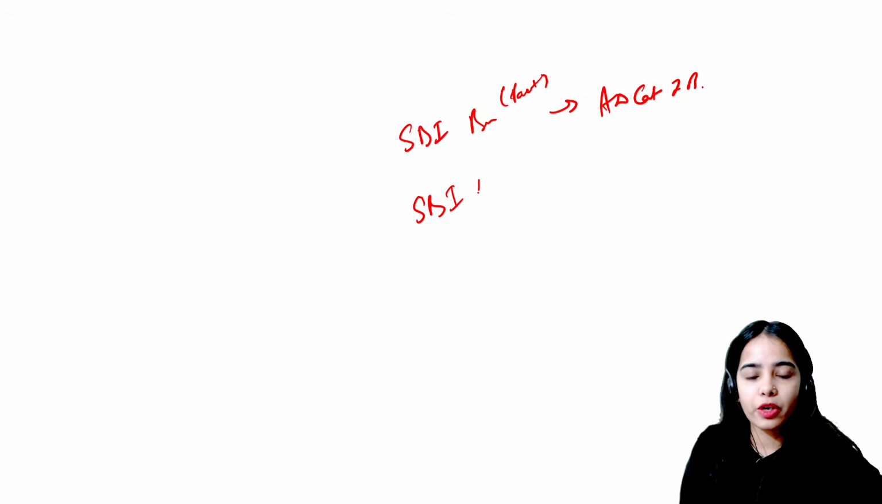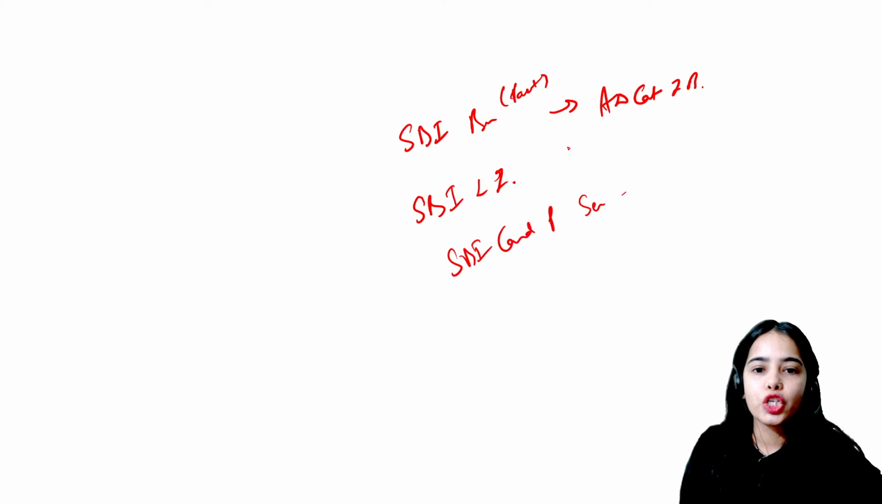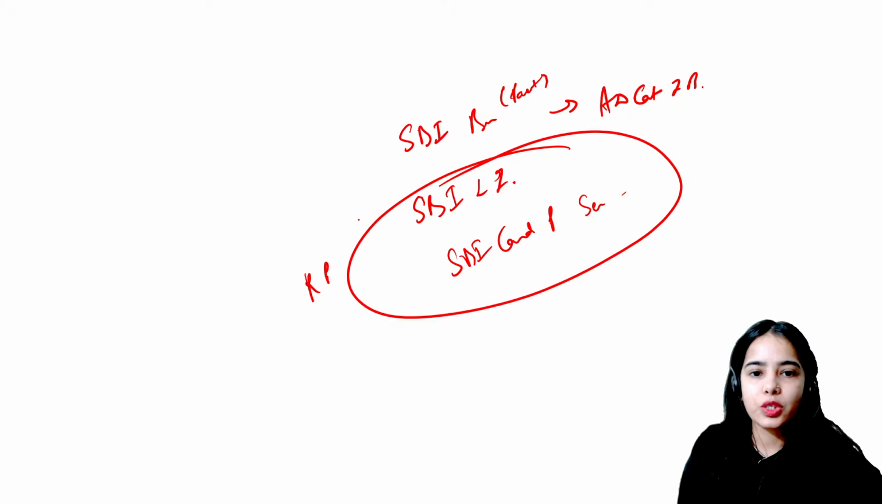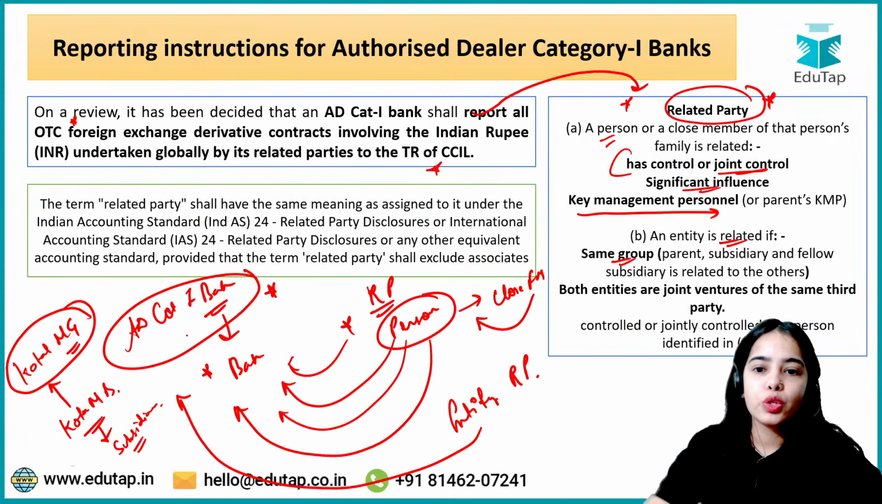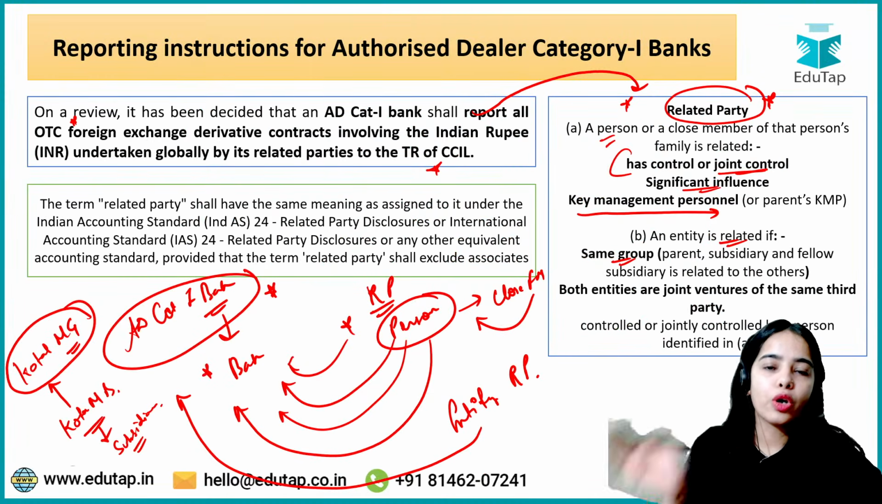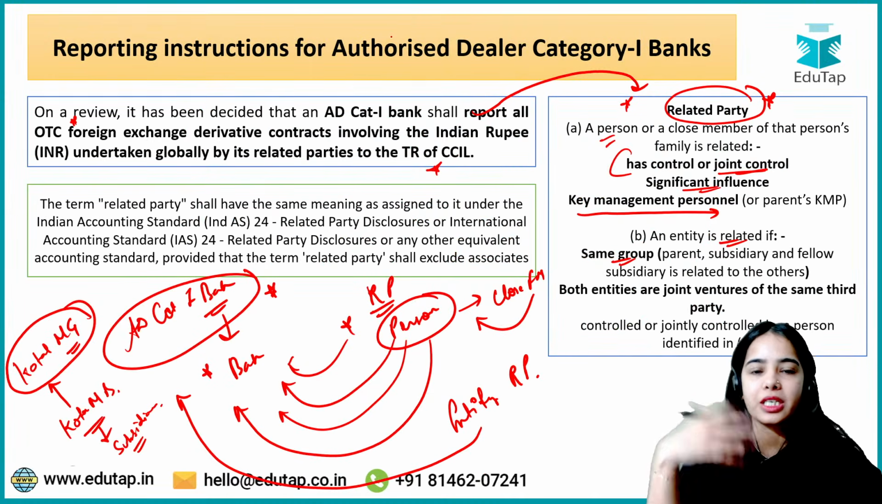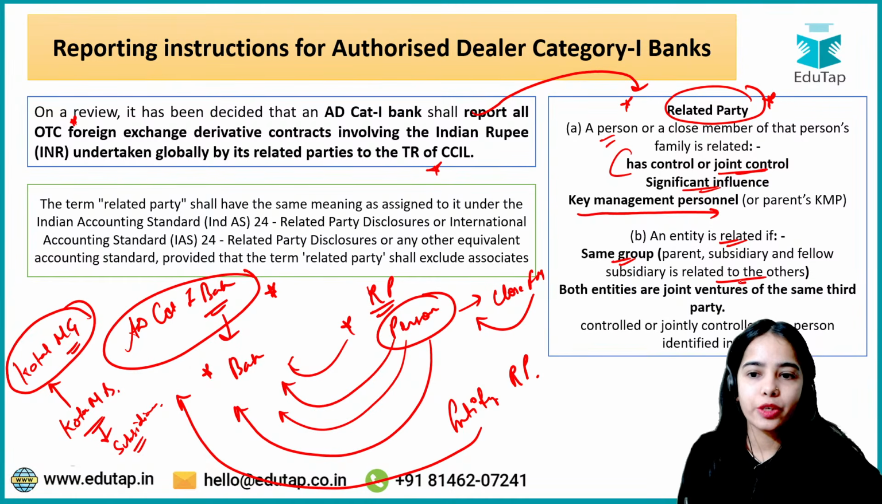There is also State Bank of India Life Insurance. There is also the State Bank of India Card and Payment Services entity. So these are the related parties of the State Bank of India because they belong to the same group. So if the entities belong to the same group, the parent, subsidiary, and fellow subsidiary are related to the others. Then also the authorized dealer category 1 bank has to report such kinds of transactions that are undertaken by the related parties.